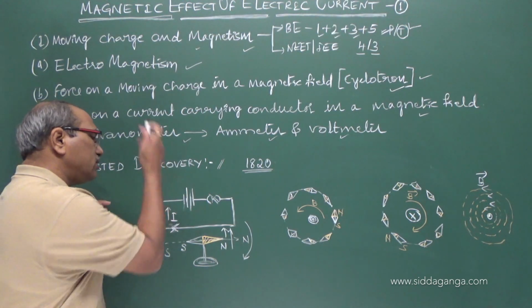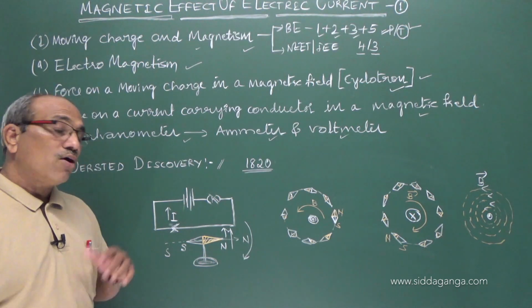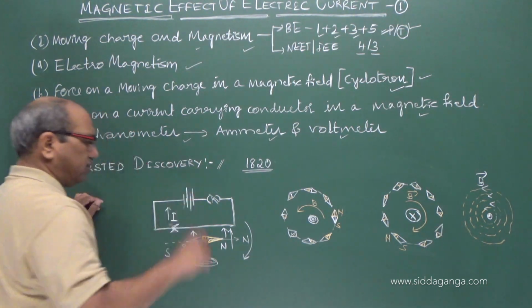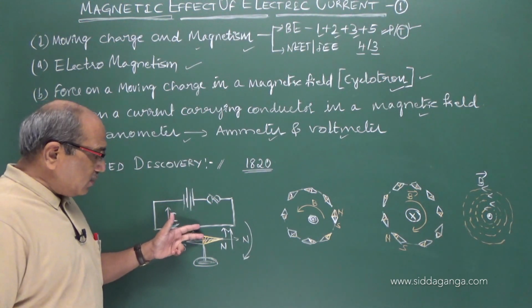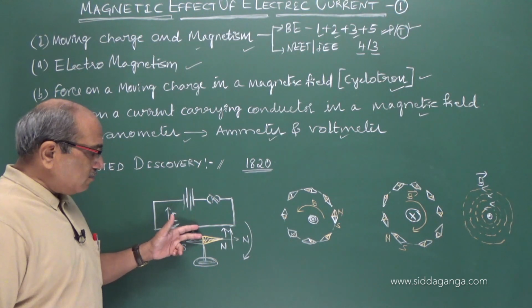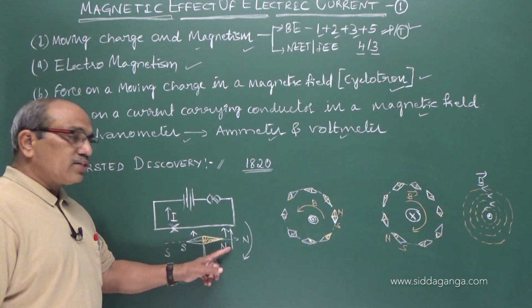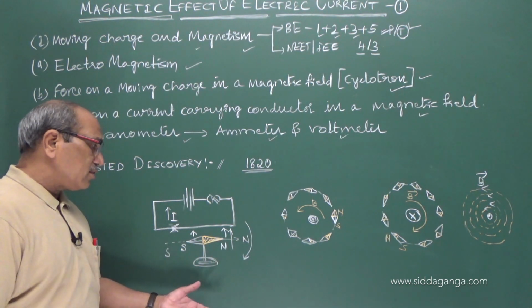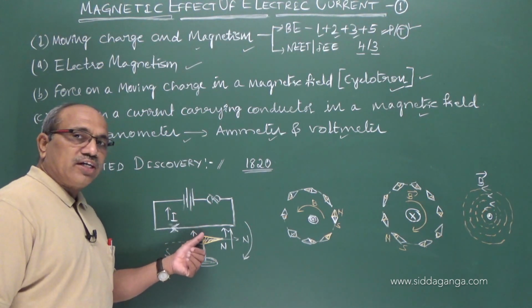Even if you increase the current in that direction, the deflection increases. Or if you take the needle closer to the wire, so that the separation between the wire and the needle becomes smaller and smaller, we see more and more deflection.